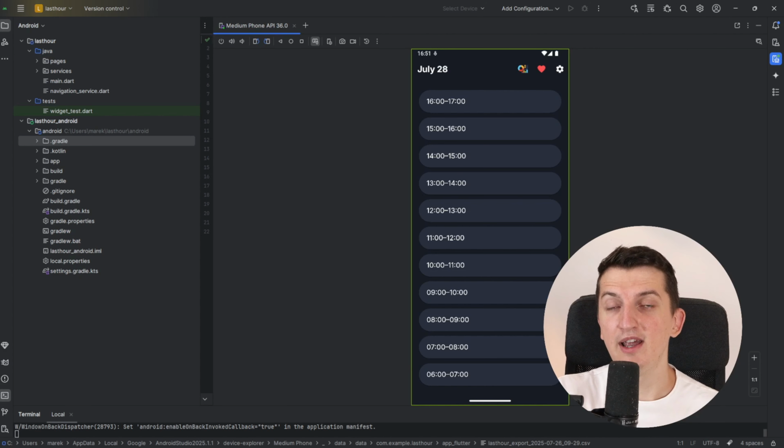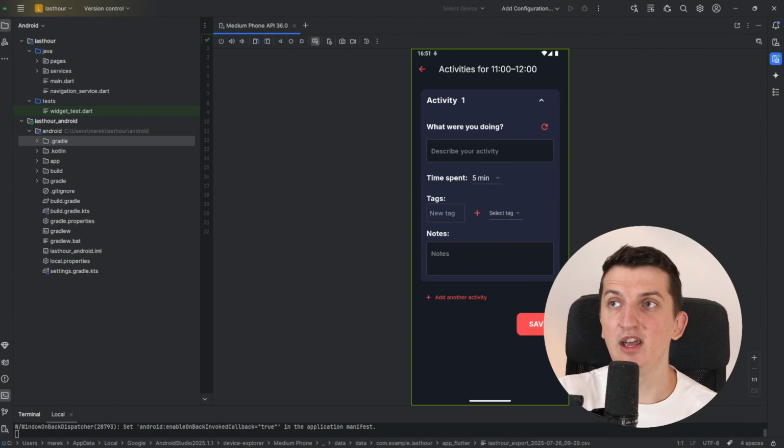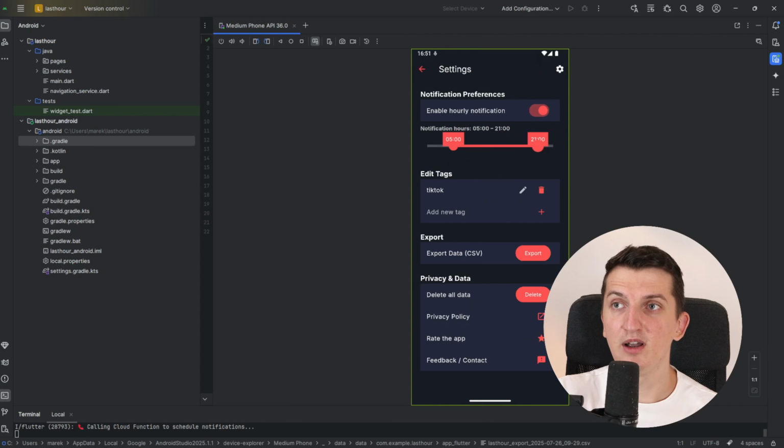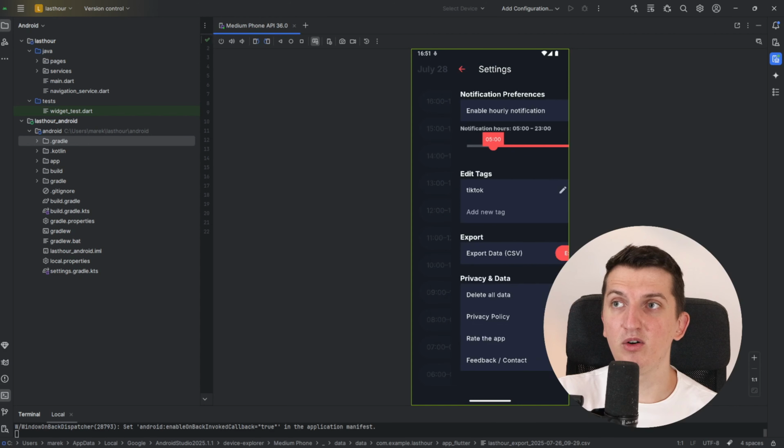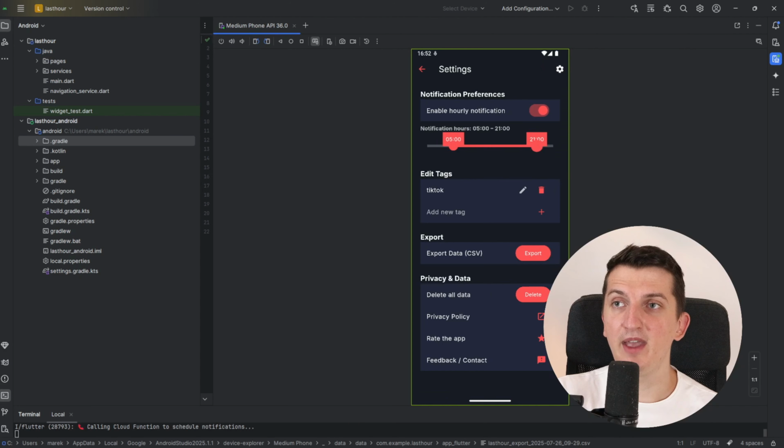to see what you're doing every single hour in the day, where you're just going to write down every single hour, based on a notification, what you were doing. So first, you can change the time here. Let's say it's going to go from, I don't know, to 23, or you can go to 20, and it's going to go until that, no more.